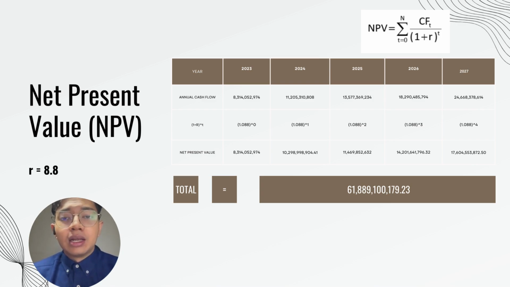In order to find the max stock price, we need to find the NPV first for each year. As you can see, this is all the calculation for each year. Our R will be 8.8%. The total will be 61,889,100,179.23.